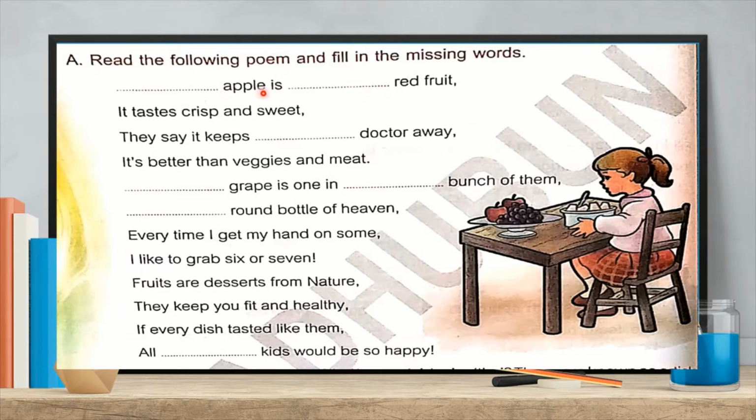Okay, dash apple is dash red fruit. So what can come? As per our knowledge, an apple. An apple is a red fruit. It tastes crisp and sweet. They say it keeps the doctor away. All of you know that an apple a day keeps the doctor away, right? So as per our previous knowledge, we can fill in the missing words and complete this poem. But what are the rules to write a, an and the in any sentence? That we will discuss today.